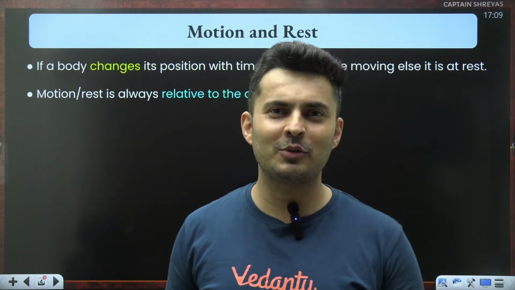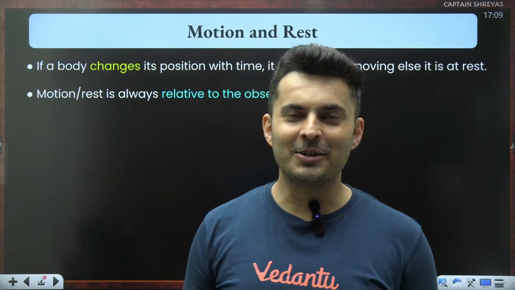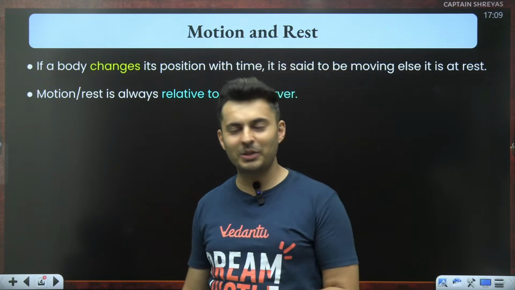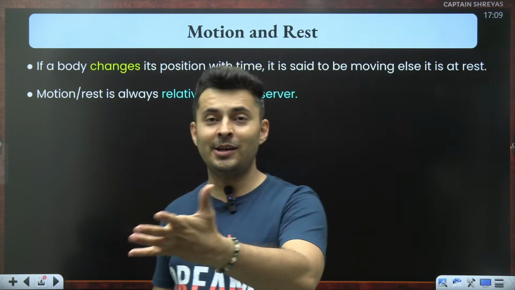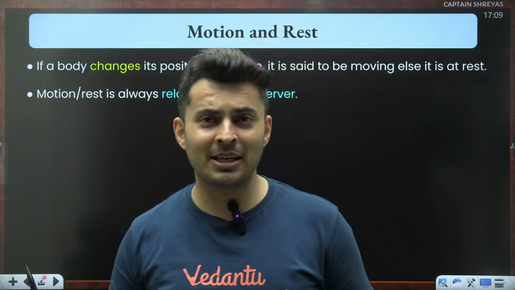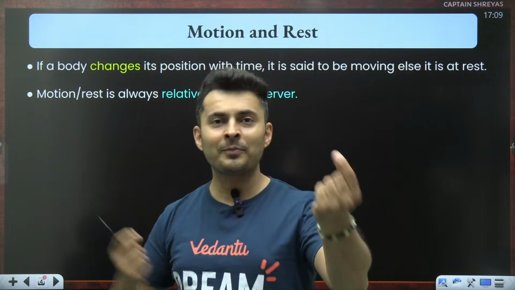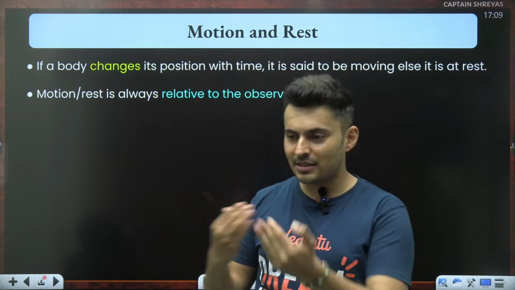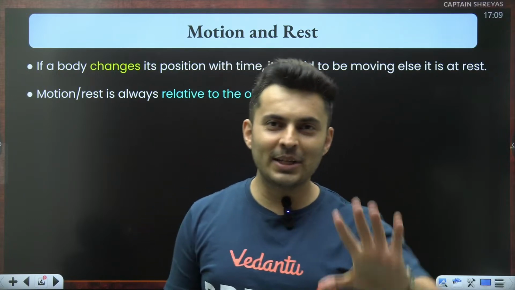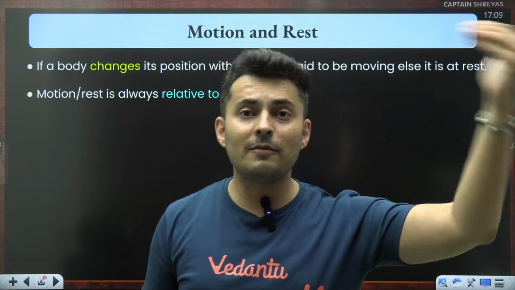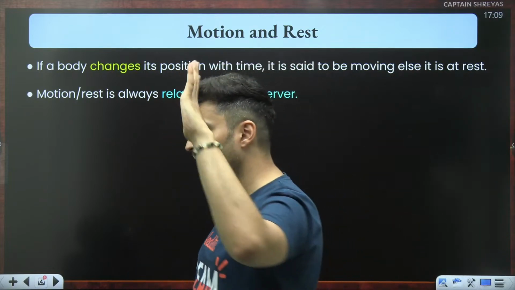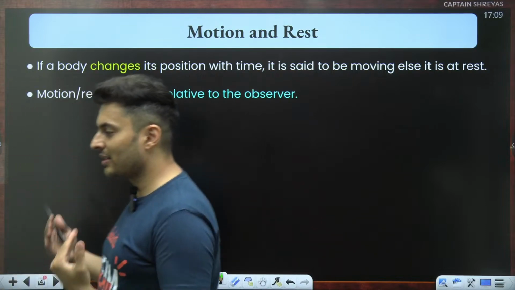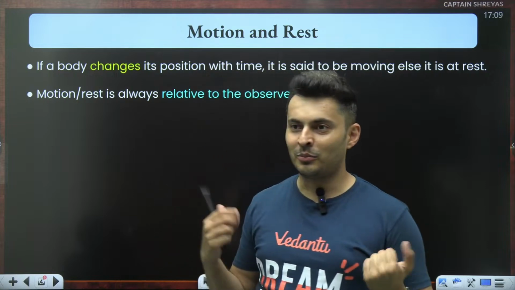That is also wrong to say, because if you think about it, the earth is moving, and if earth is moving, obviously the tree is also moving. Then maybe the sun is at rest. No, even the sun is moving. The sun is moving around the center of the galaxy. The center of the galaxy is moving around something else. So there is nothing you can pinpoint as the point which is at rest in this universe. Everything is relative to something. Nothing in this universe is absolute in terms of motion. Keep that in mind. So the observer decides whether something is at rest or in motion.